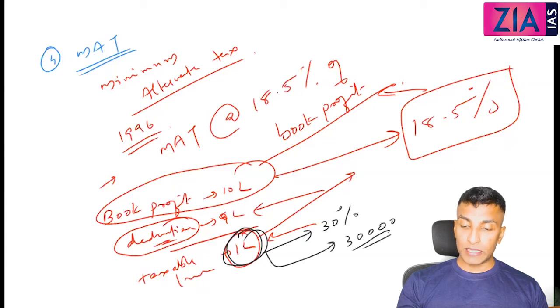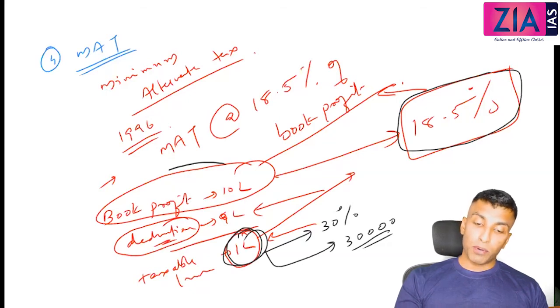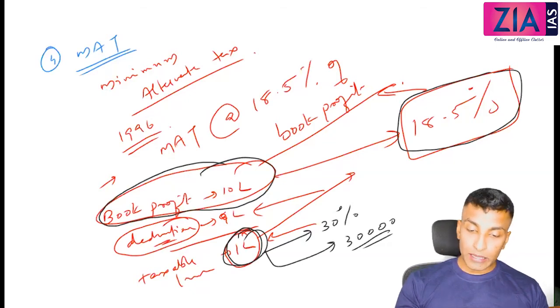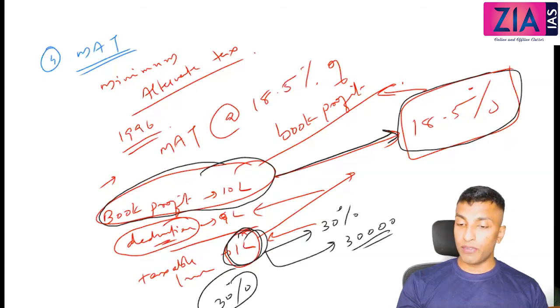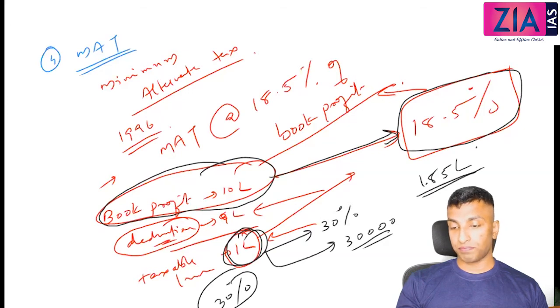The company is going to pay 30,000. But what the government will say, it is so much deduction, so it is beyond a certain percentage. So upon the book profit, you don't want to pay 30 percentage now. Don't pay this, pay just 18.5, but pay that on the book profit. That will be around 1.85 lakhs.